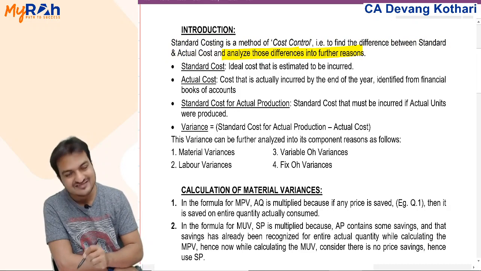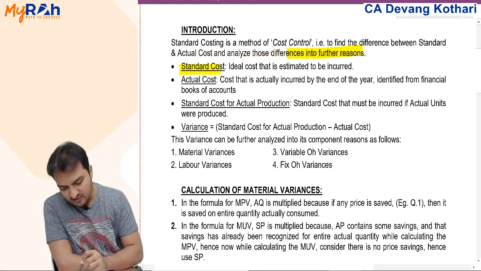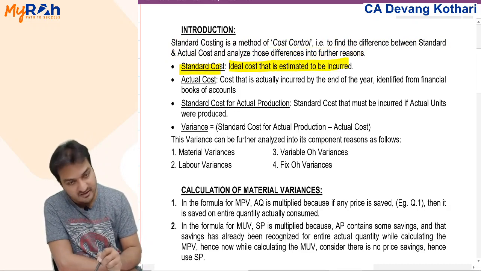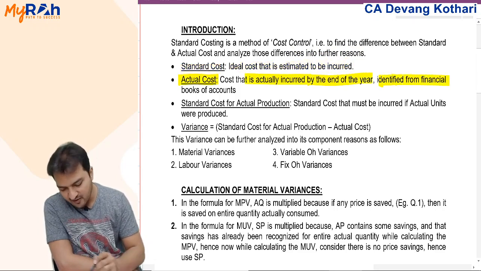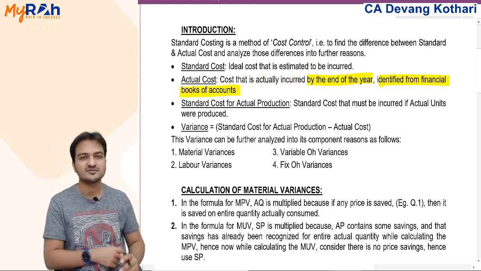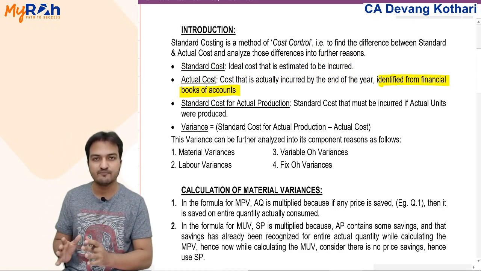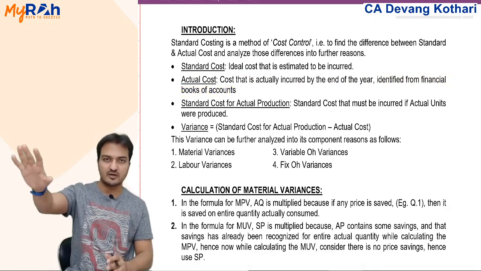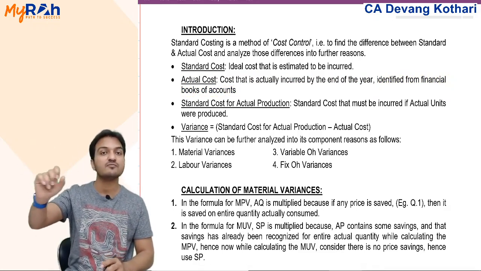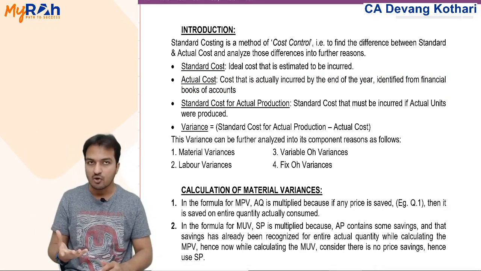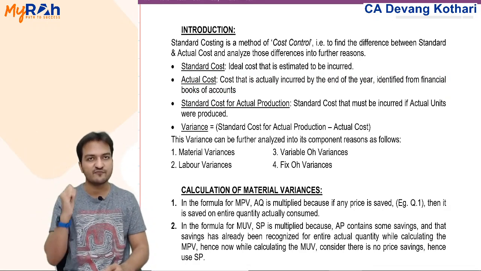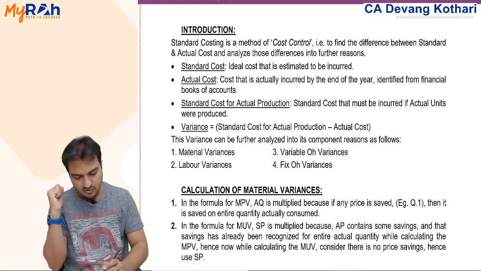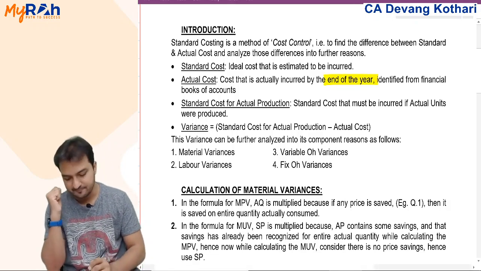Now there are a few basic definitions that I give you. Standard cost means the ideal cost that is estimated to be incurred. Actual cost is what is actually incurred by the end of the year. It is identified from the financial books of accounts. So where will I get the actual cost from? Do you calculate the actual cost? No, you will get that from the financial accounts, not from the cost accounts. You will get that at the end of the year.